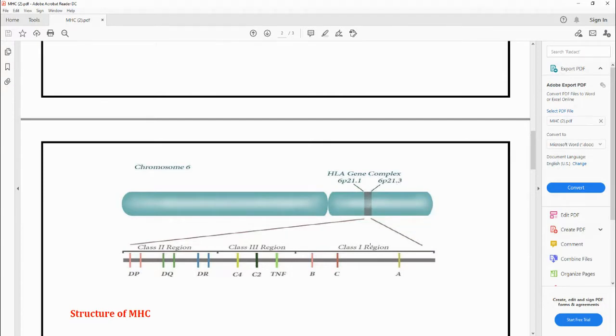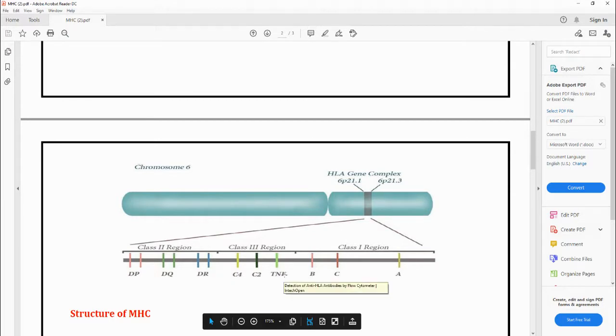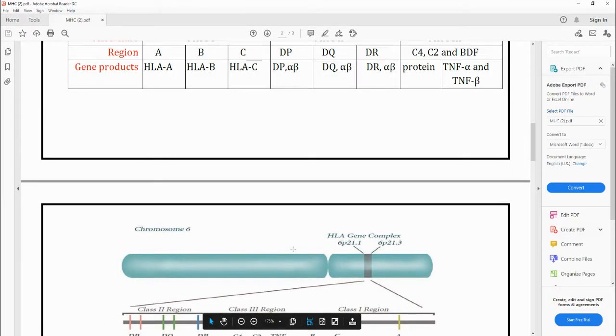It consists of three regions: the class 1 region, the class 2 region and the class 3 region. The class 1 region consists of A, B, C, the class 2 region consists of DP, DQ, DR, and the class 3 region consists of C2, C4 and TNF.